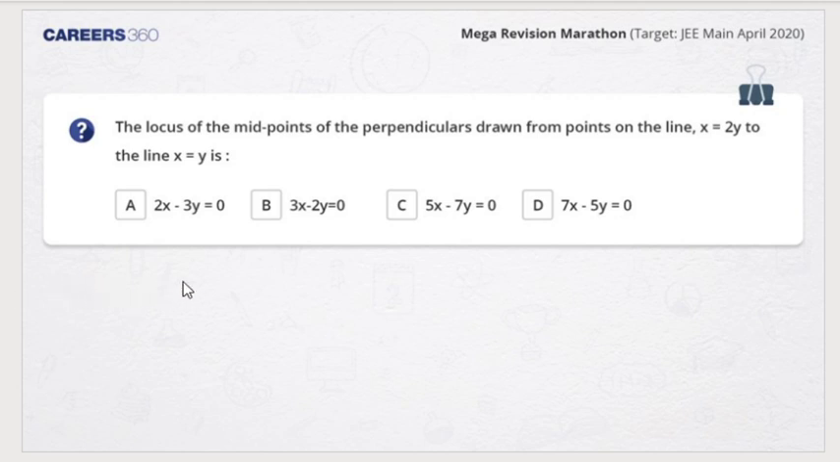Okay. So the locus of the midpoints of the perpendiculars drawn from the points on the line x equal to 2y to the line x equal to y. So please read it carefully. It's a locus question. If 5 questions are being asked in coordinate geometry, then 3 questions out of 5 would be from locus itself in IIT JEE. So you should be very careful about locus questions, and your ability to solve the locus question should be very high. So okay, I want answers from everyone.